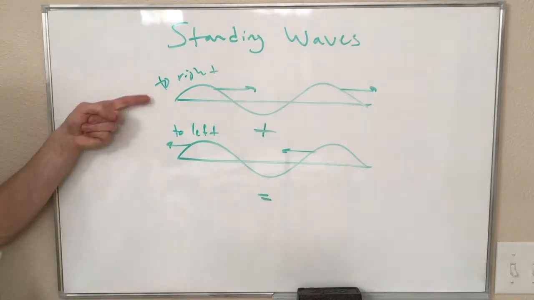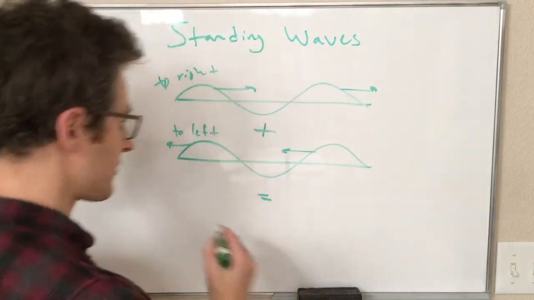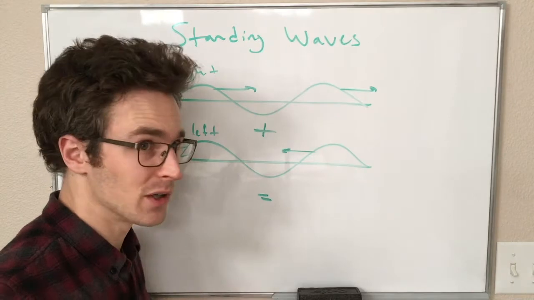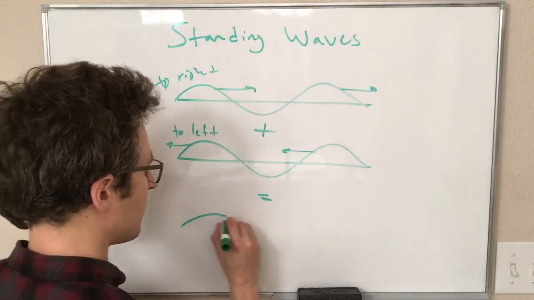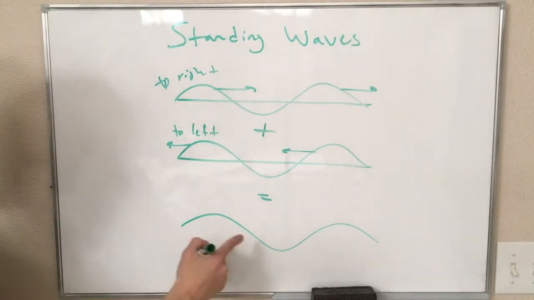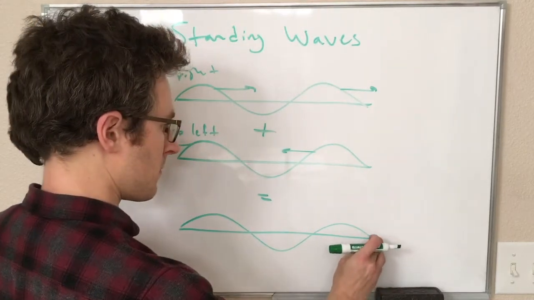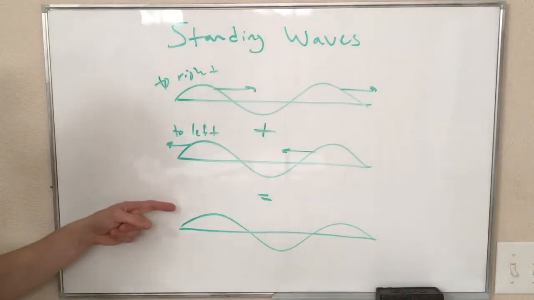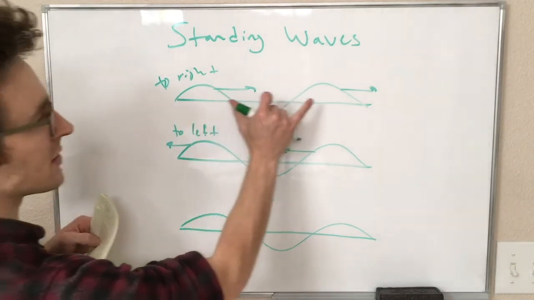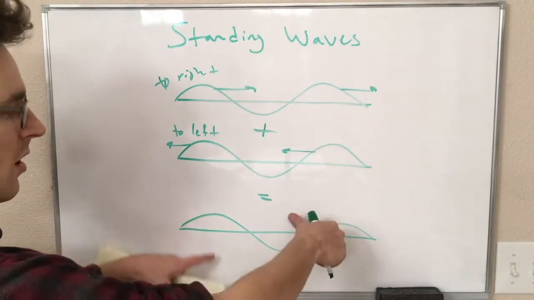If I add this wave going to the right to that wave going to the left, I end up with a wave that is not going to the right or to the left. It is, at a particular instant in time, and this is hard to do without animation, so again, I will link to something via email or Canvas. I'm going to get a wave that looks like this. So here's what my wave looks like at a particular instant in time. But rather than these peaks all sliding to the right and these all sliding to the left, these ones are staying put where they are, and they are just oscillating up and down.